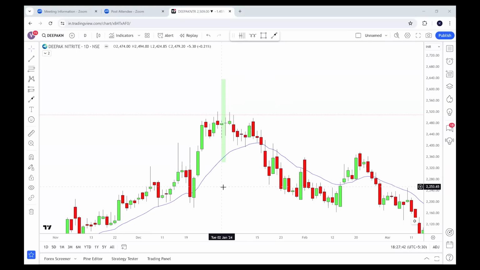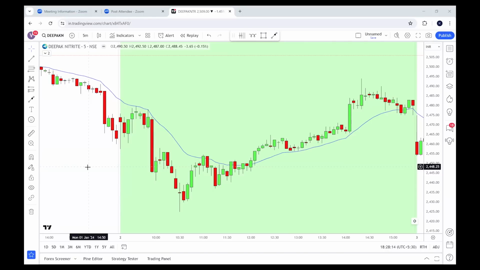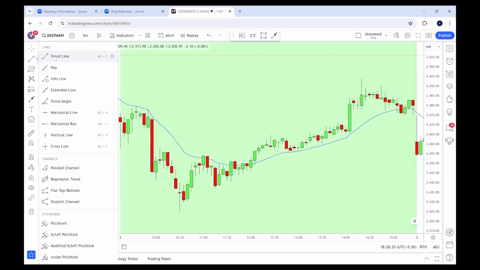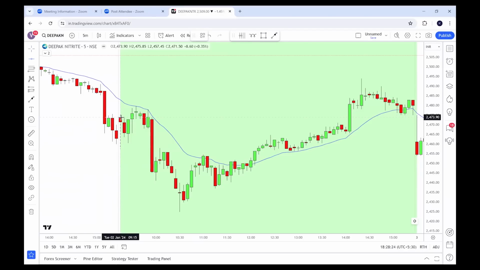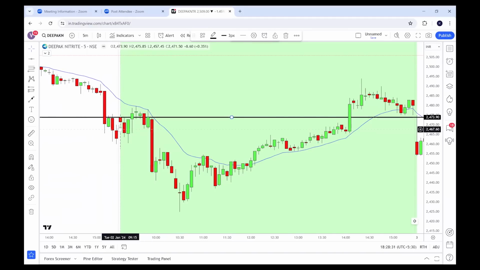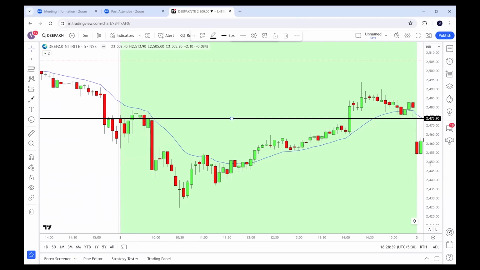Now let's go to a smaller time frame, the 5 minutes time frame, and see. Okay, now we have come to the smaller time frame. This is the 2nd January 5 minutes time frame. The first thing you have to mark is the beginning of the cycle. That means you have to mark the opening price, right? You can see that I have marked the open. Open is 2473. That is the open of this cycle at 9:15 AM on 2nd January.